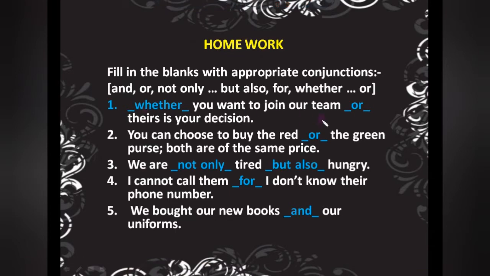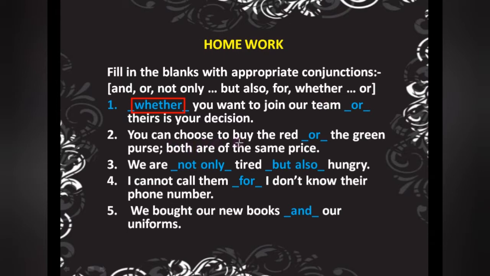If two blanks are given, then you have to use whether or. If a single blank is given, then you have to use or. So here, whether you want to join our team or theirs, you have to choose any one. For this we have to use whether or. Which conjunction is it? A pair is given, that's why it is a correlative conjunction.